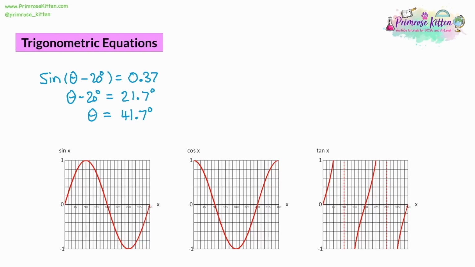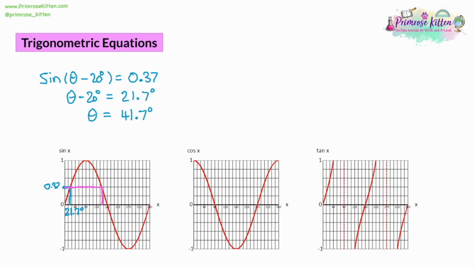But there is an issue here. And the issue is with the step we did, inverse sine 0.37. Now that gives us 21.7 degrees. Let's try and find it on the graph. So 0.37, the graph goes up in sets of 0.2. So 0.37 is going to be just below 4, so around about here. We go across from there and we go down, then this is where we're getting the 21.7 degrees from. But this isn't going to be the only answer. There is another answer, because if we continue that line onwards, it's going to hit another point of the graph and give us another answer.